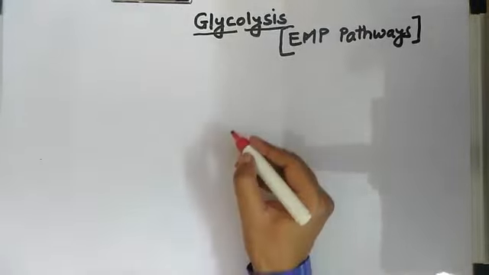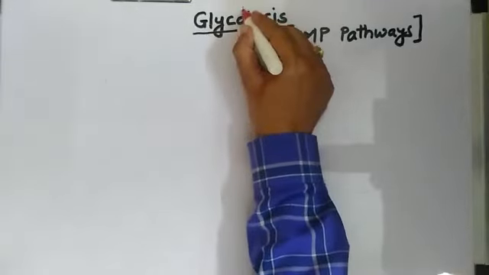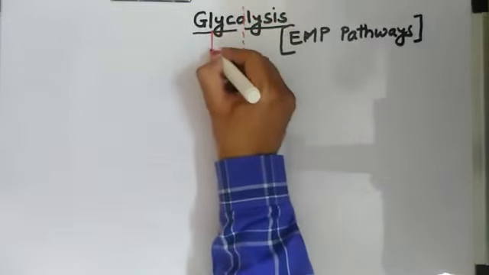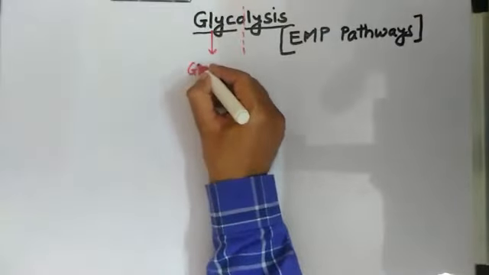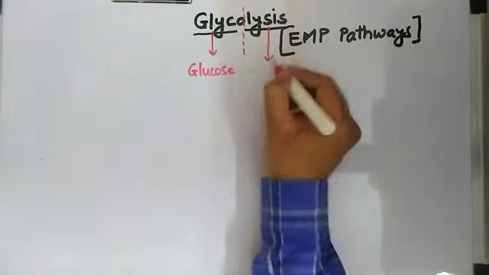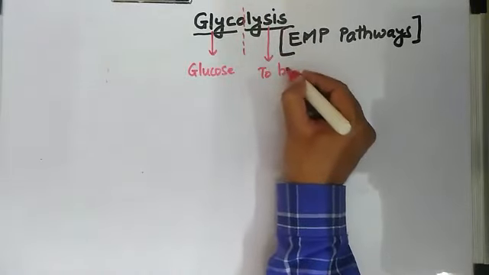Basically, glycolysis consists of two words, glyco and lysis. Glyco means glucose and lysis means to break down.